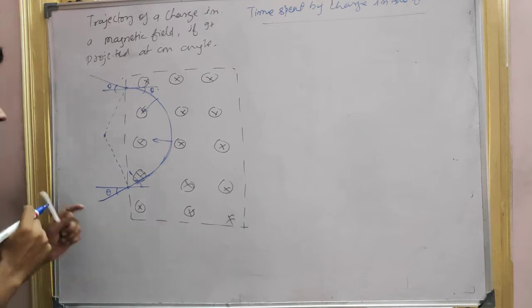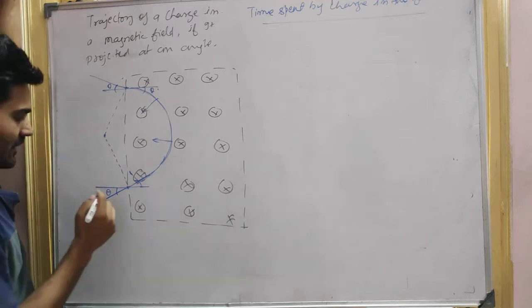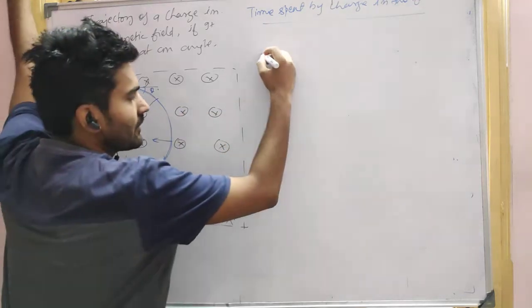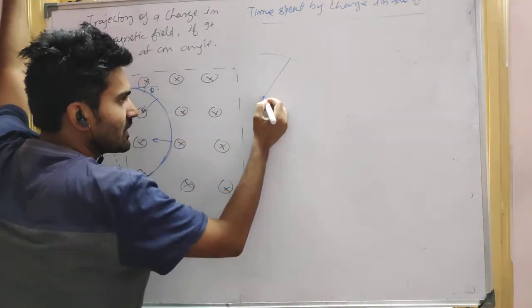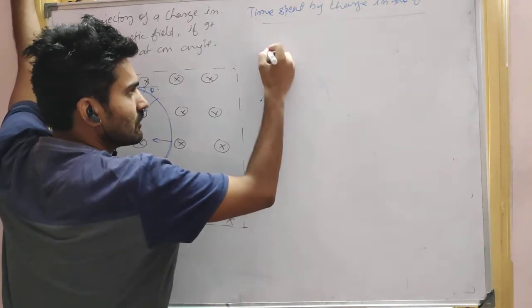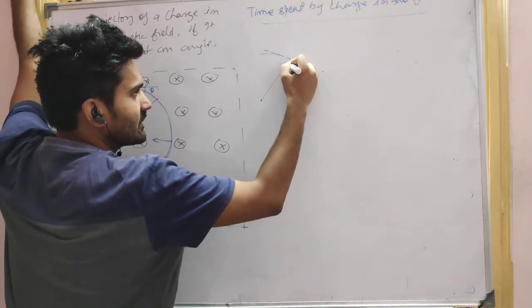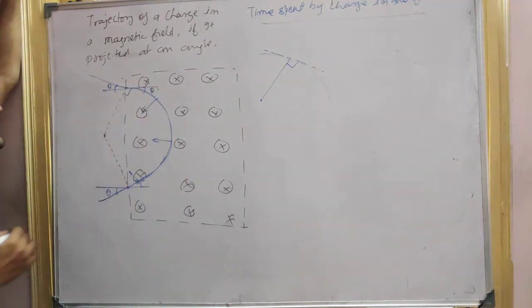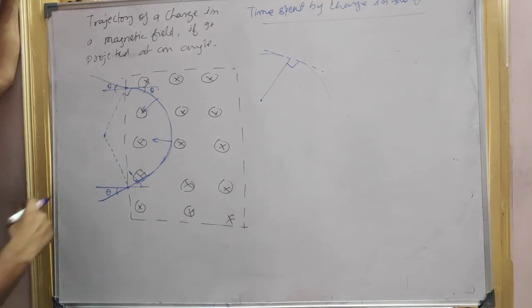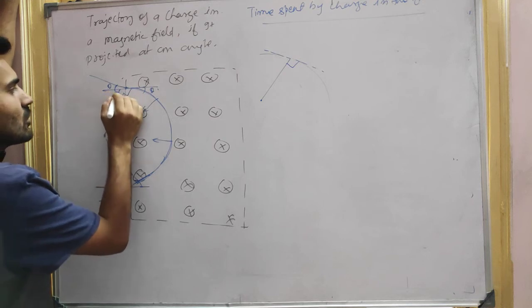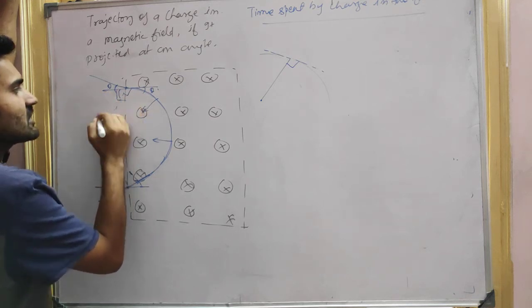So guys, if you see carefully, this angle is theta. If I have a circle like this and I make a line from the center, what will be this angle, guys? I think this is 90 degrees, right? Can I say it is a 90 degree angle? Yes, it will be 90 degrees. So what will be this angle, guys? Because this also is 90 degrees.